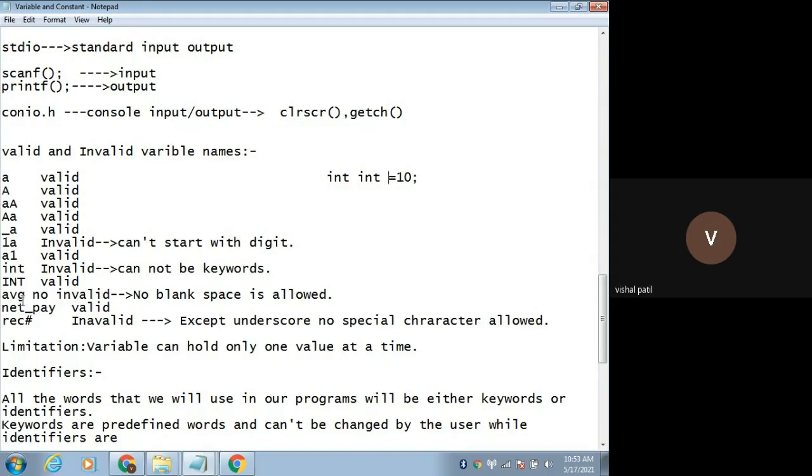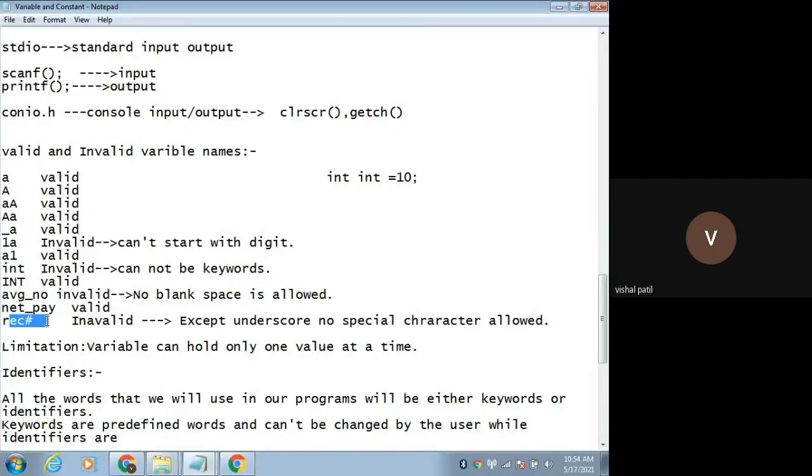Okay. Average number, this is invalid because we are giving a space in between. Average and number, there is a space between them. So no blank space is allowed while giving a variable name. This is valid because there is an underscore. If you put an underscore over here, then this is valid, because there is no blank space.